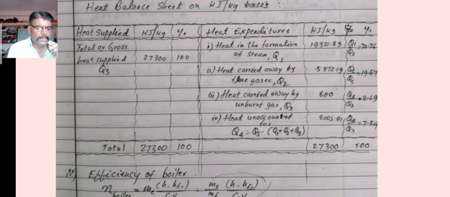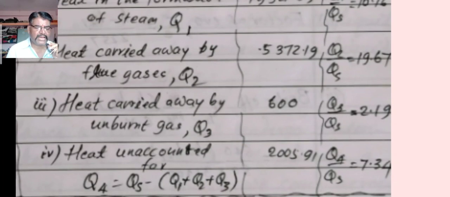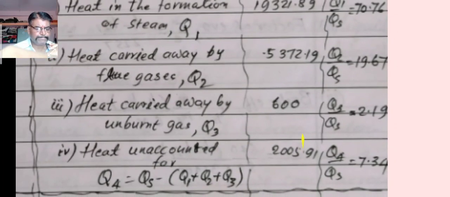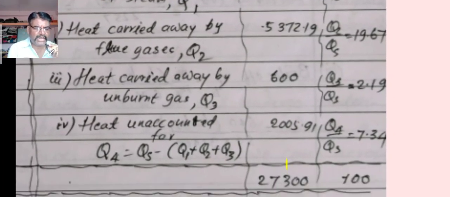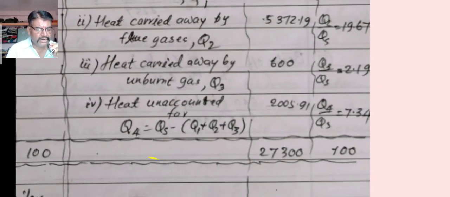So therefore Q1, that is the value of heat formation, is 70, the value of heat carried out by the flue gases is 19.67. The third one is heat carried away by the unburnt gas, 2.19, and then unaccounted heat.